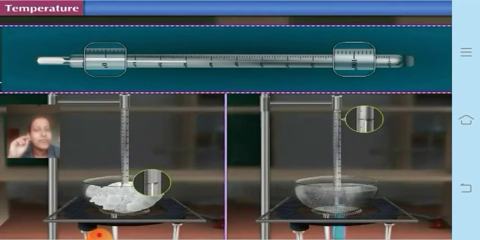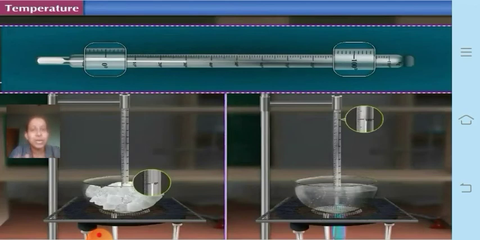So from this activity we have understood a few things. One is that by simply touching the object, we cannot find out whether a given substance has a particular temperature. Hot or cold we cannot find out because it is a relative concept.